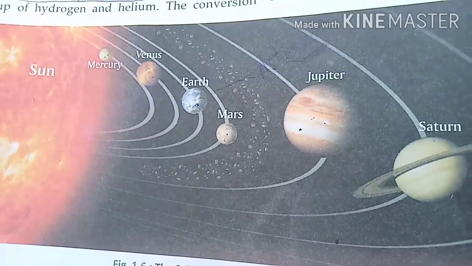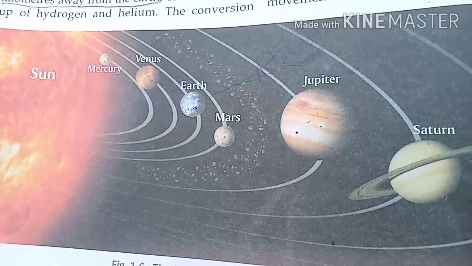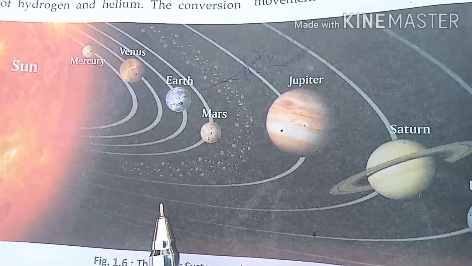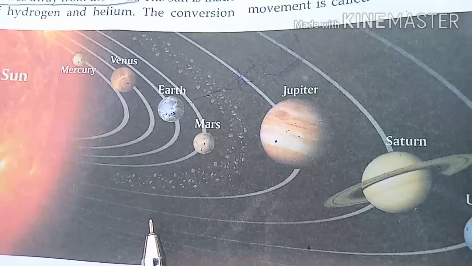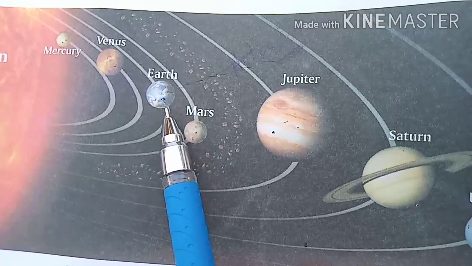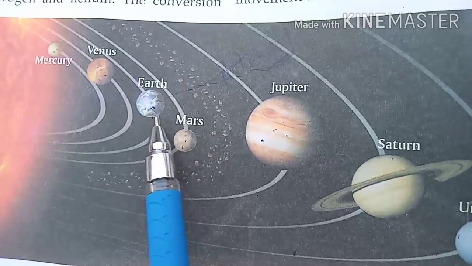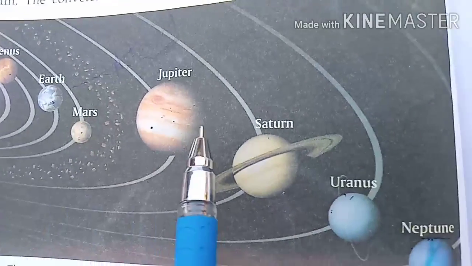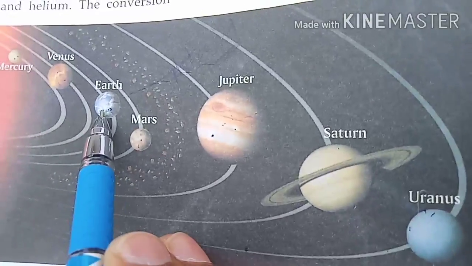Now today we are going to discuss the remaining part of this chapter, that is the planet Earth. As we discussed in our previous videos about the planets, there are 8 planets of the solar family. Out of that, one is Earth.